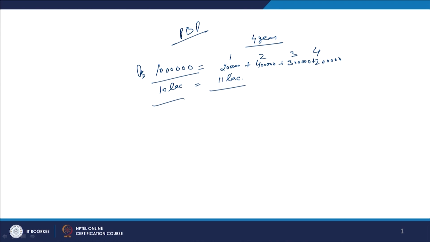But the major limitation here is that we consider 2 lakh rupees coming back after 1 year as equal to 2 lakh, 4 lakh rupees coming back after 2 years as 4 lakhs, 6 lakhs coming back after 3 years as 6 lakhs, and 2 lakhs coming back after 4 years as 2 lakh, which is not the case. But when the discounted criterion was not there, we were simply making use of it.